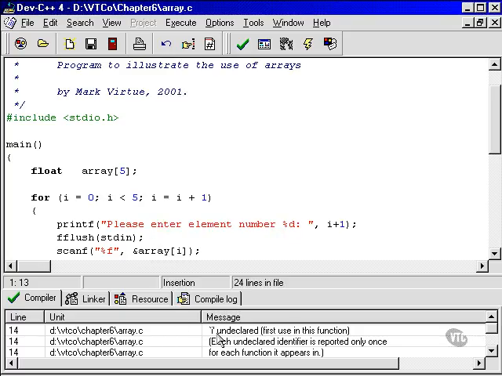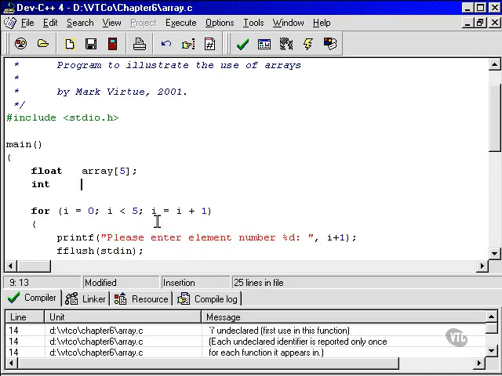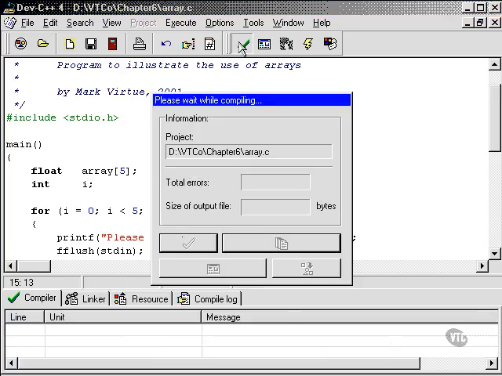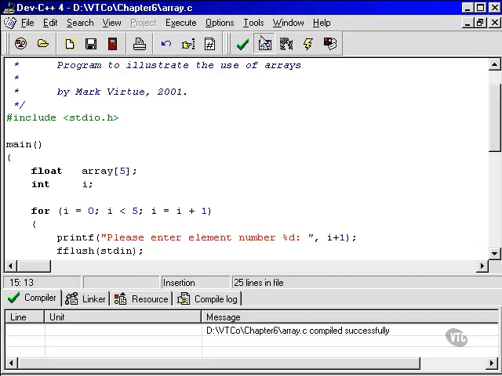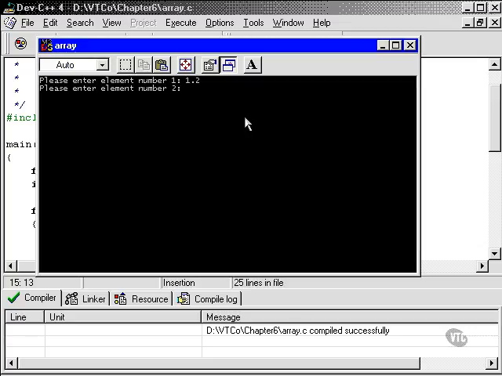I undeclared. Oh, okay. Well, we've actually forgotten to declare I. So that's always a good one. Int I, semicolon. Try again. 0 errors this time. So we'll run it. About 1.2, 2.3, 3.4, 4.5, and 5.6. Well, the point was that it asked the question correctly. It asked 5 questions, and every single time it incremented the number that we're asking from 1 through to 5. So good. That bit's working.